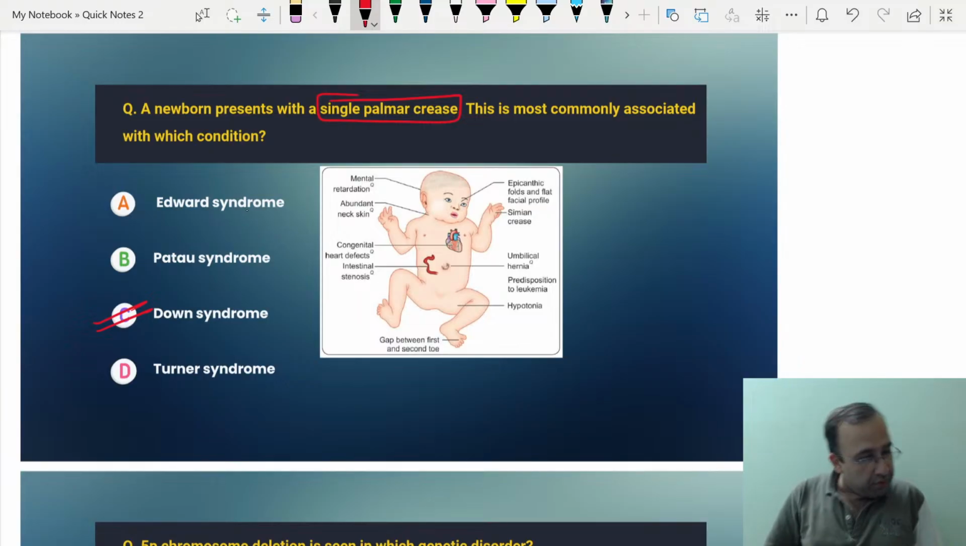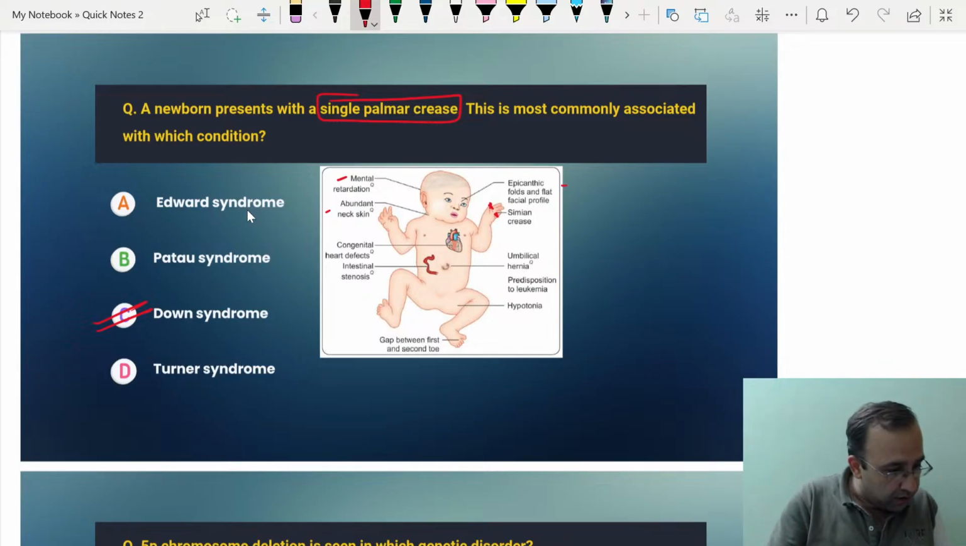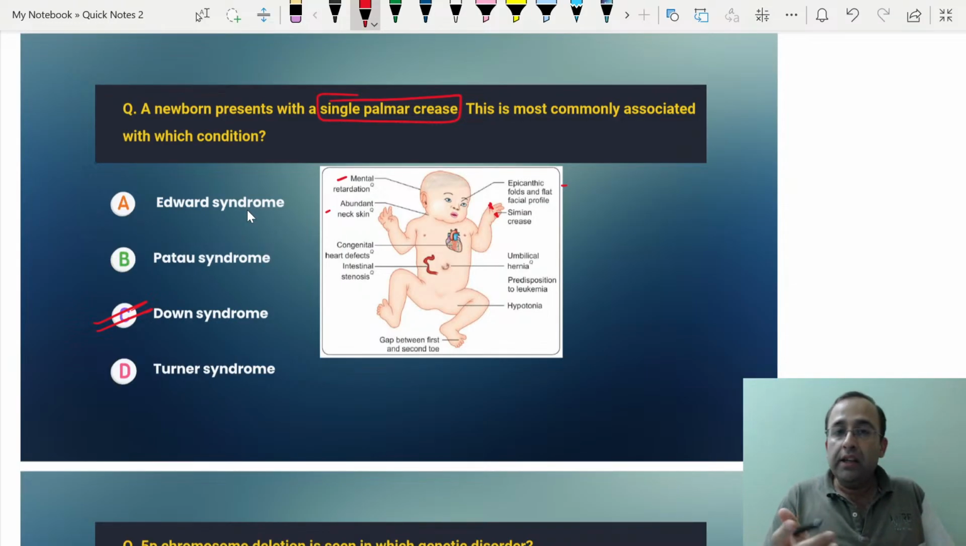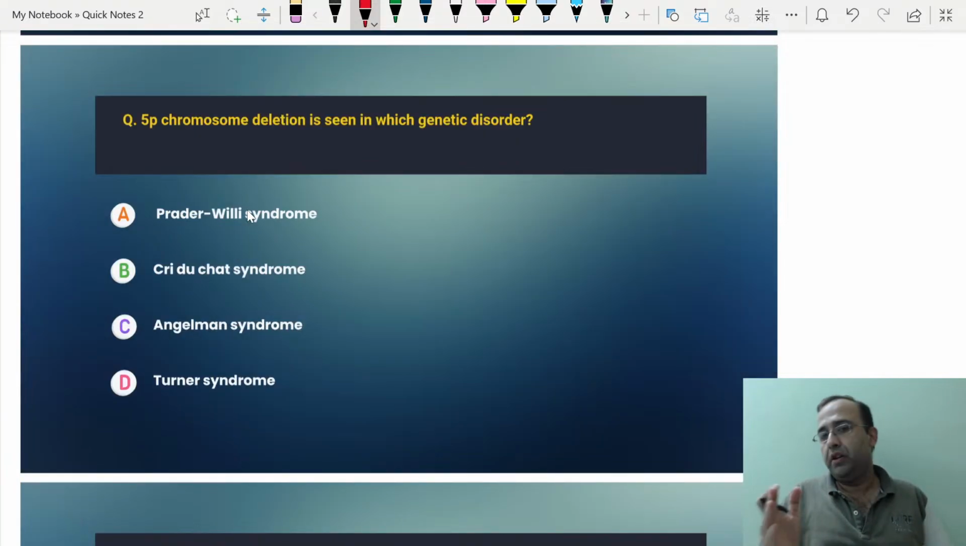So question number 1, see, Arvind, you were right. The minute we have a single palmar crease, we are talking about Down syndrome. Remember, Down syndrome is the most common genetic cause of mental retardation, with abundant neck skin, epicanthic folds, flat facial profile with a single transverse simian crease. That was Down syndrome. I know, so easy. Was there any change in the language of the question? With respect to pathology, this is the recall that I have received. So if there is any change in the language of the question, please do write it in the chat box.